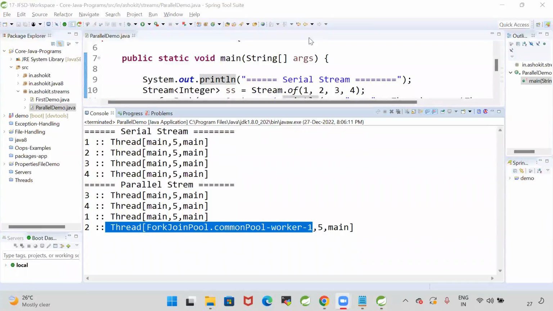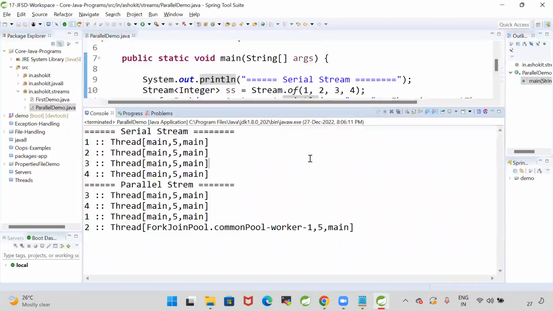Able to understand the difference between the serial stream and the parallel stream? Serial stream means it will execute sequentially. Parallel stream means it will execute parallelly.